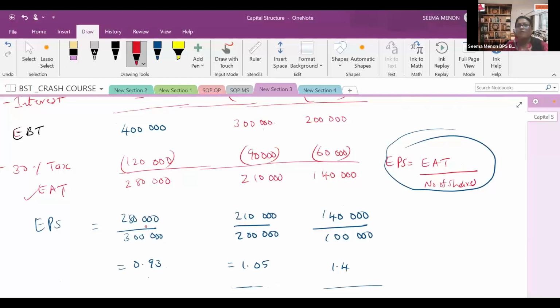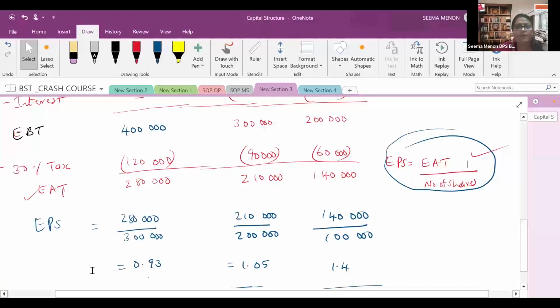After getting earning after tax, you can find out EPS. There you should write the formula. You can write the formula commonly, or you can write it as a working note. EPS is equal to EAT upon number of shares. EAT means earning after tax. In accountancy we call it PAT, but while solving here, as per the BST textbook, it is earning after tax. Both are the same, either EAT or PAT.